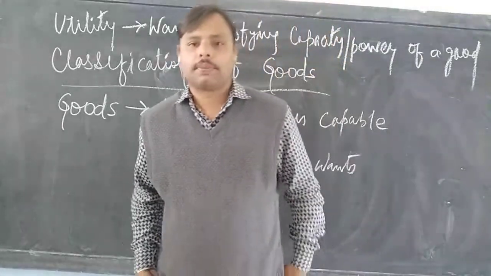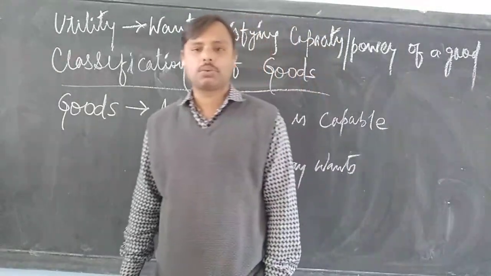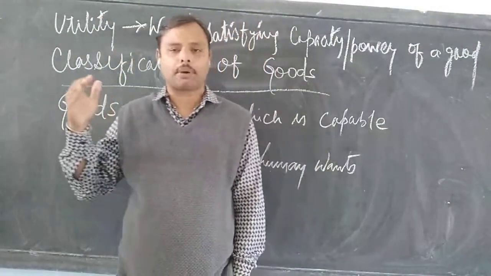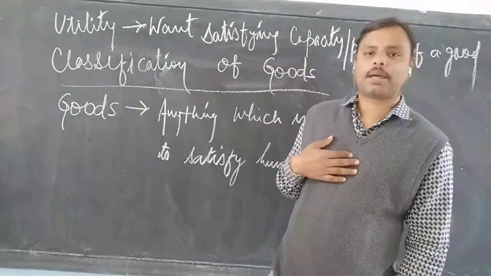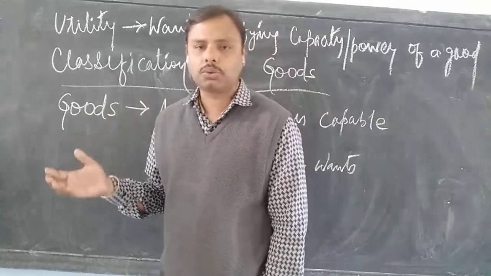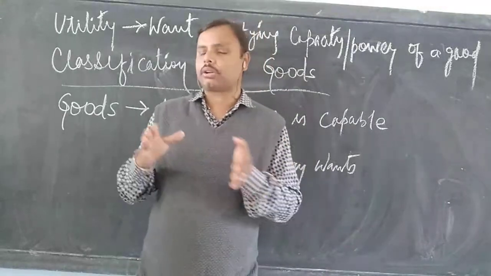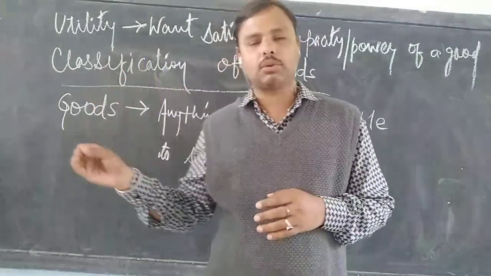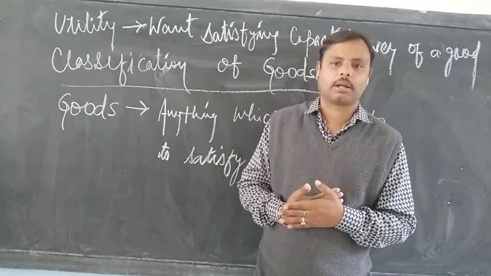Next, and the last, is intermediate goods. Intermediate goods are those goods which have not touched their final production boundary, and they can be resold further for value addition. For example, sugar cane can be transformed into sugar. So sugar cane here is an intermediate product, and the transformation to sugar is the final product. The moment sugar cane gets converted to sugar, that is the final product, but till the time it is sugar cane only, it is an intermediate product.